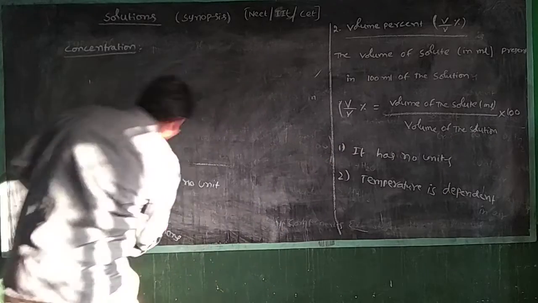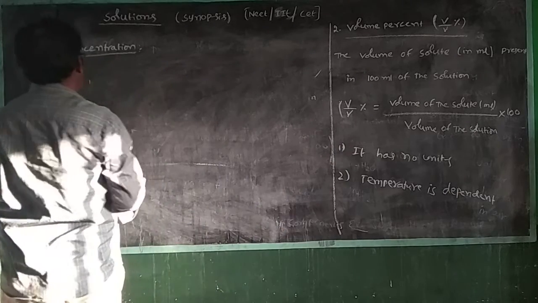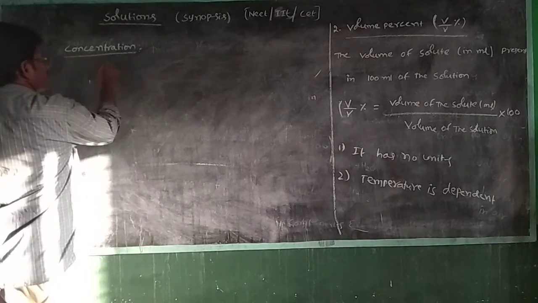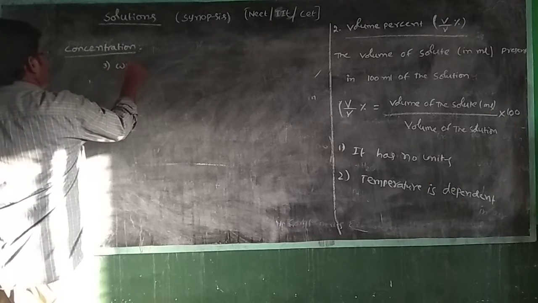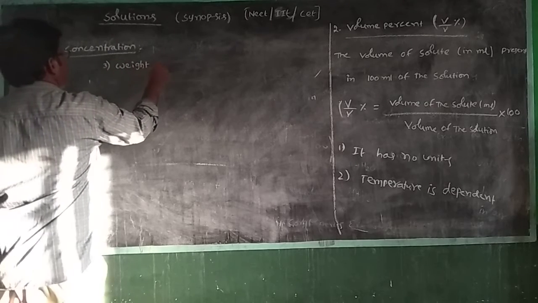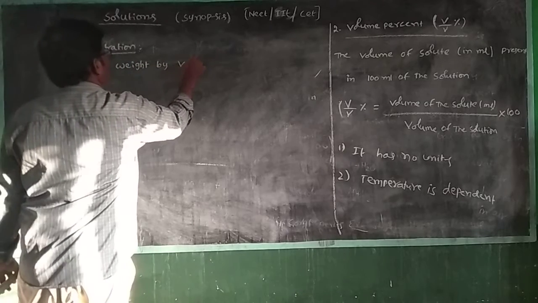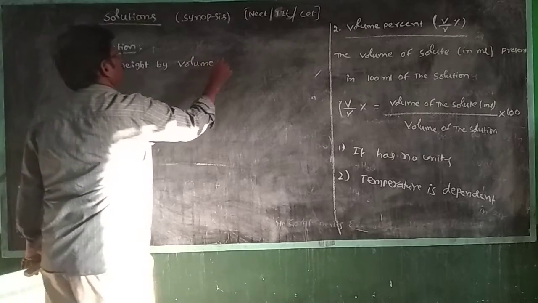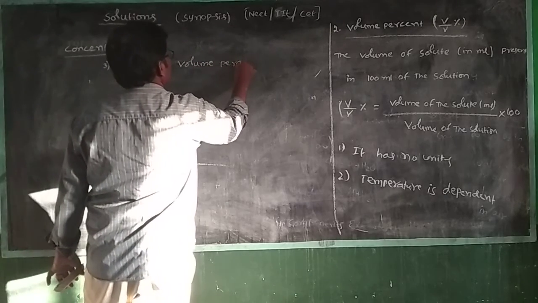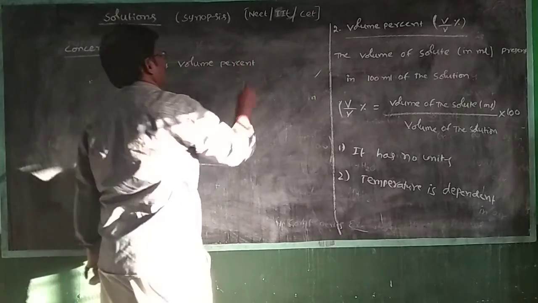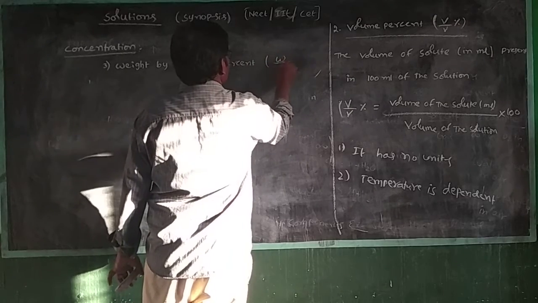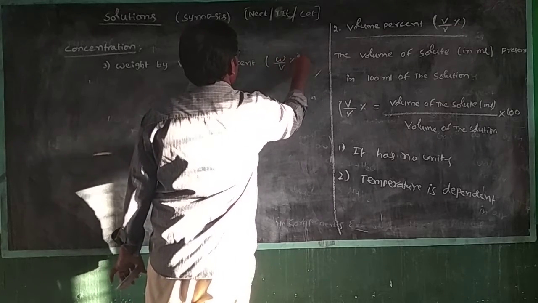Another concentration term is weight by volume percent, denoted by W by V percent.